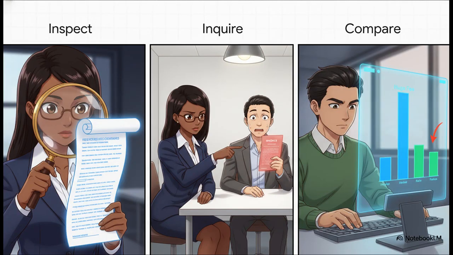To get top marks, you've got to be specific. So, procedure 1, we're going to inspect any contract or agreement we can find. We need to see what Majin Buu was actually supposed to do for that $1 million. What's the business reason here? Procedure 2, we inquire with management. We're going to ask Baby Vegeta directly, what services did you actually get and how did it help the company? And procedure 3, we're going to compare that $1 million fee to market rates. Is that a normal price for this kind of work, or is it totally inflated? This is how we figure out if the deal was actually at arm's length.